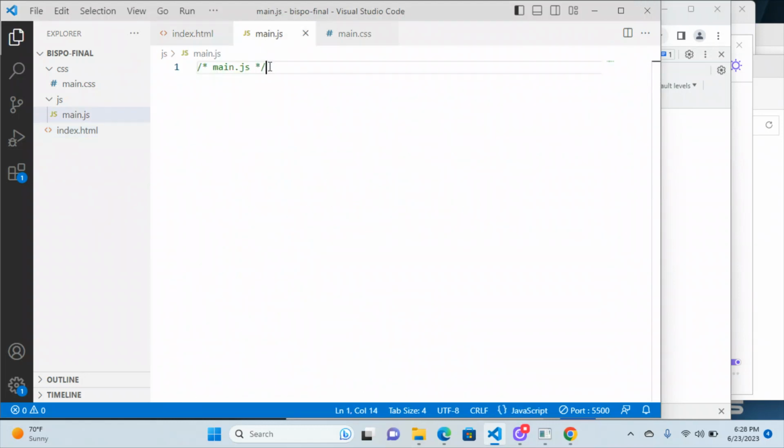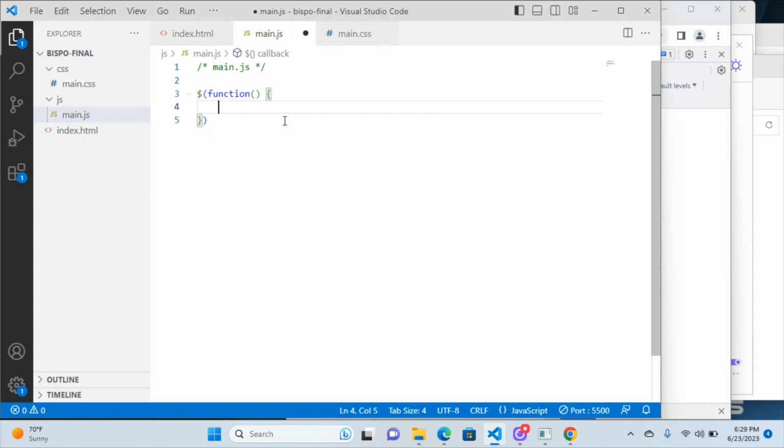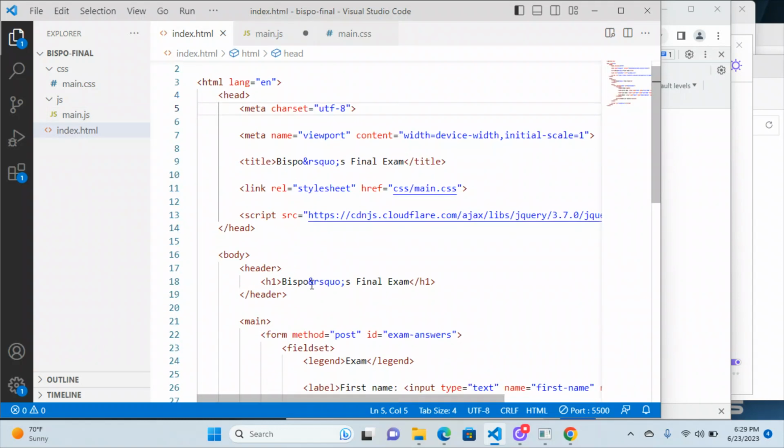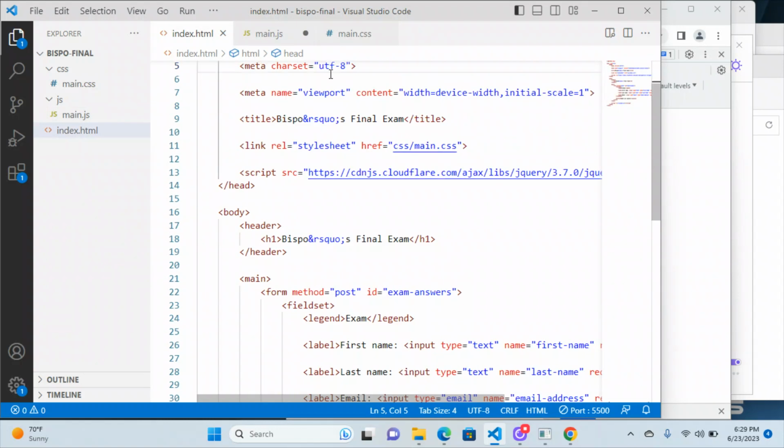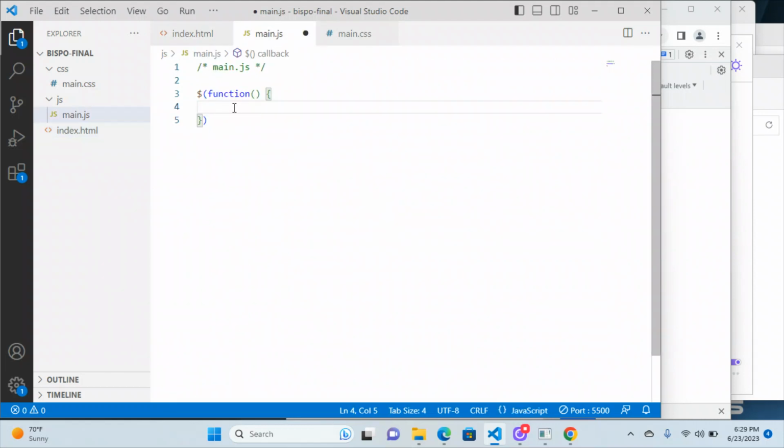So main.js. Now, I'm not sure if anybody did this or not, but what you commonly see is this kind of initializer function, like document ready. Someone did do document.ready, but it's a way of saying the script isn't going to run until all of your document is loaded. Of course, we're putting this at the bottom of the document anyway, so it probably doesn't matter a whole lot. But that's something you usually see. And here's what the click event handler looks like.